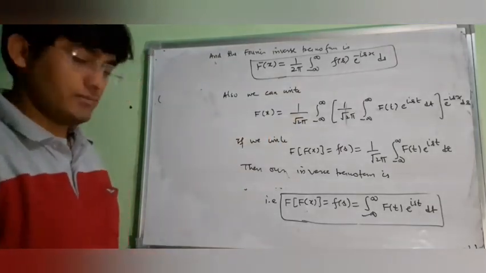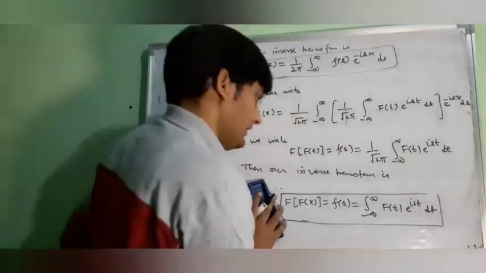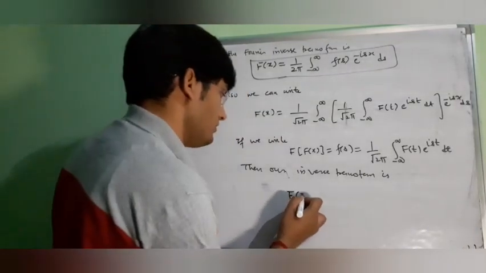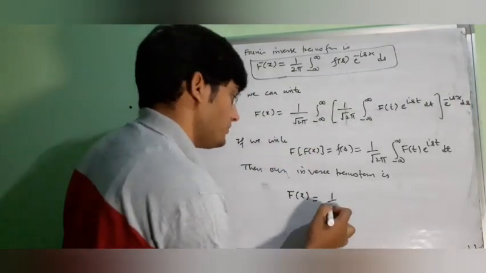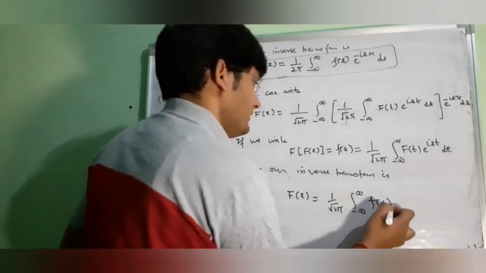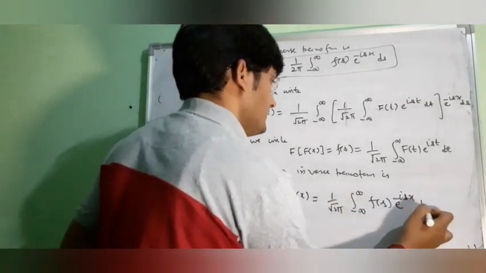Now the other set is fx equal to 1 upon root 2 pi integral minus infinity to infinity Fs e to the power minus isx ds.